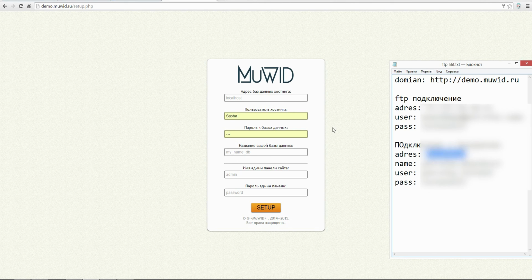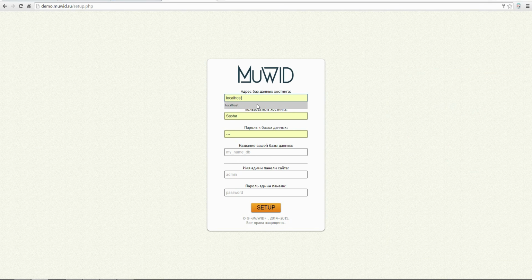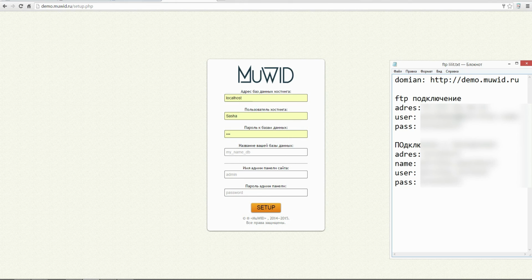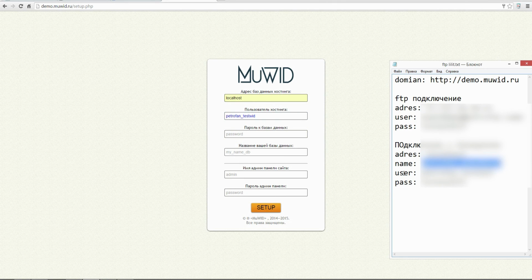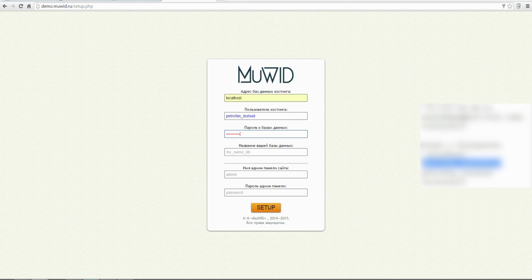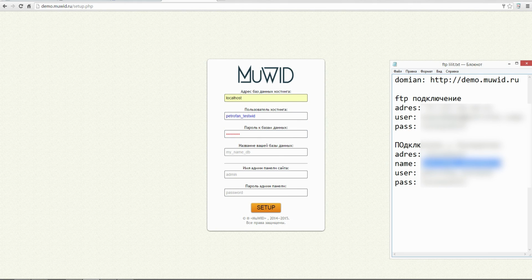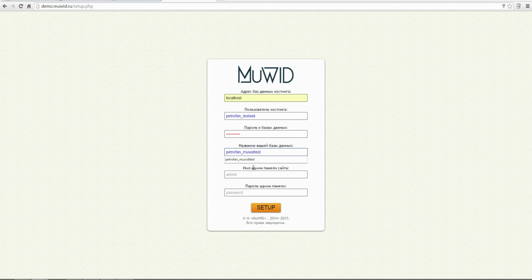I open the notepad. I have my data here. I enter the base address, the hosting user, base password, and the name of the base.